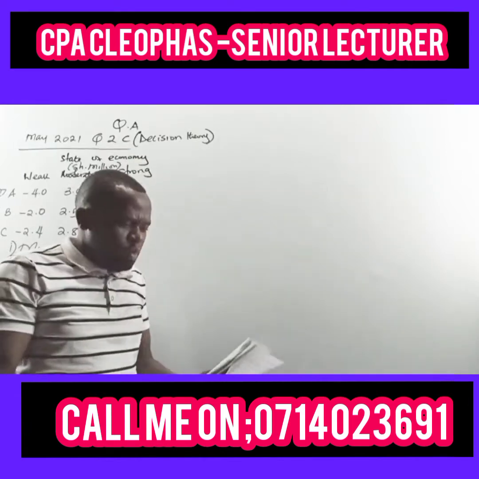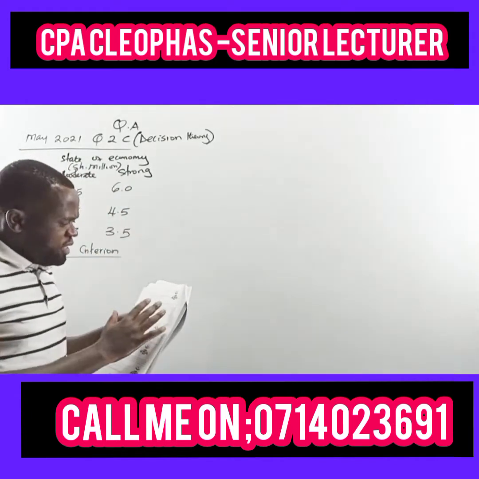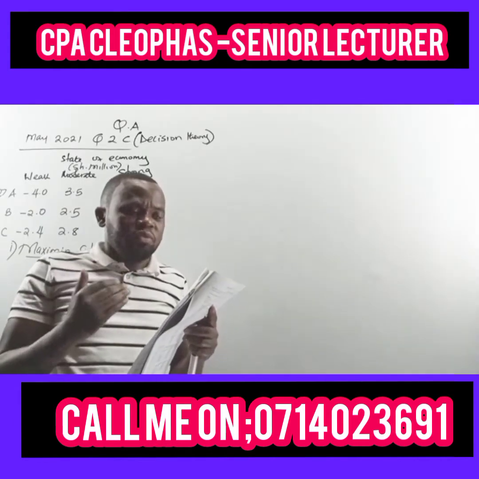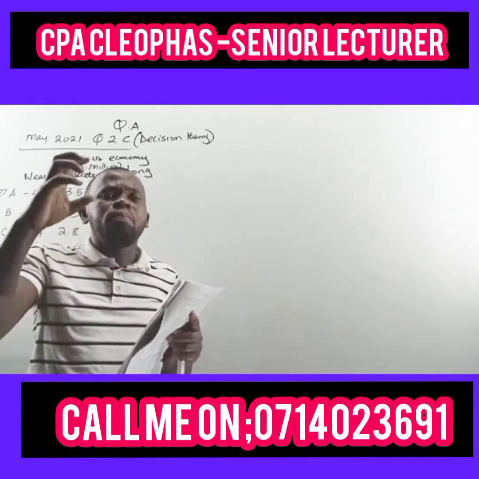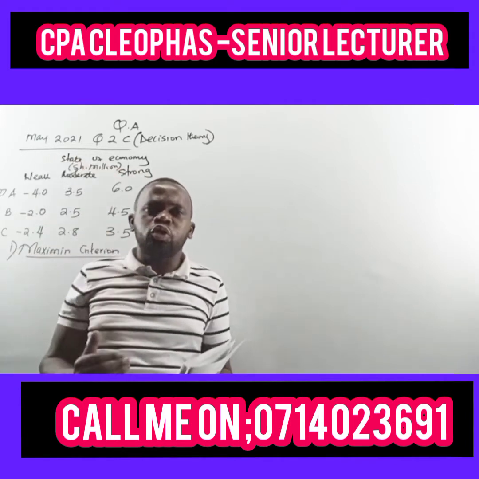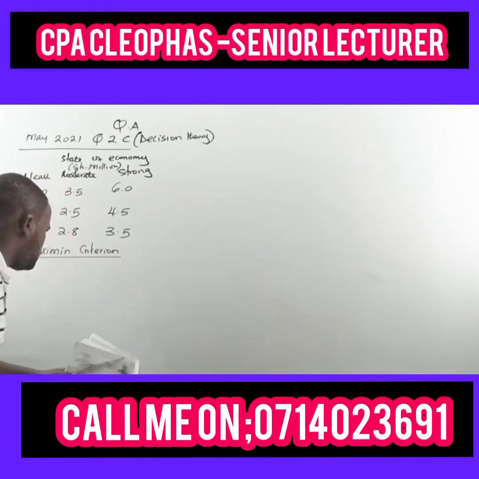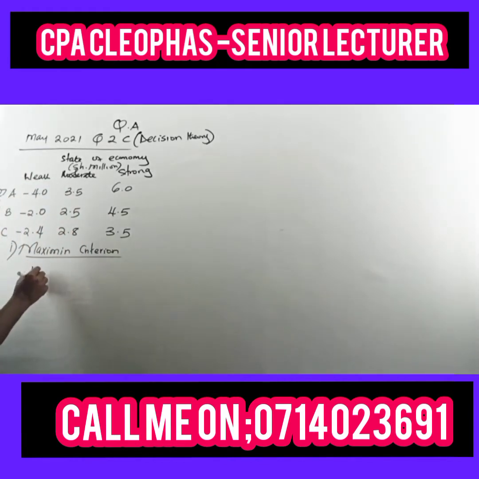When you read the question well, it says an investor intends to purchase shares, so he needs to make a decision on the purchase of shares in one of the three companies. These companies are the alternatives: should the investor purchase shares from company A, company B, or company C?